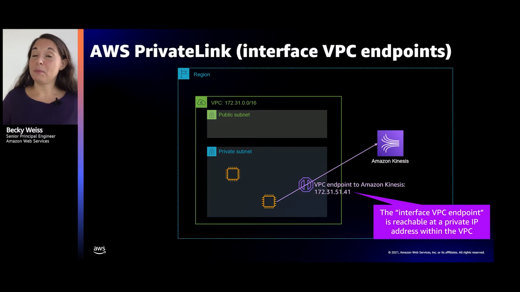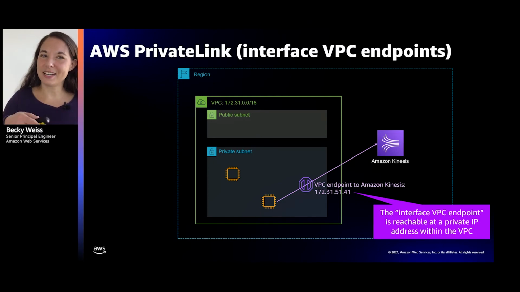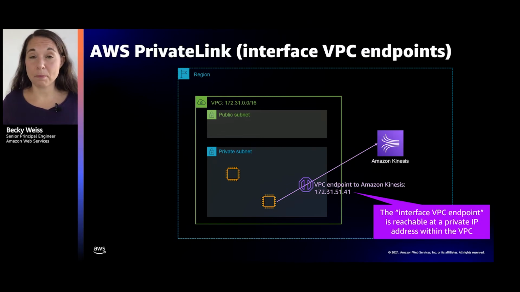But when you set up a VPC endpoint to Kinesis, and I'm using this as an example because it was one of the first of the PrivateLink, or what we call interface VPC endpoints, what you got was not a prefix list and some routes and a gateway. Rather, you got Kinesis planted at an IP address in your VPC. Actually, if you've ever set one of these up, you know that you create one of these in each of the availability zones that you use. So imagine this picture times 3. It was just too many boxes to put on the diagram.